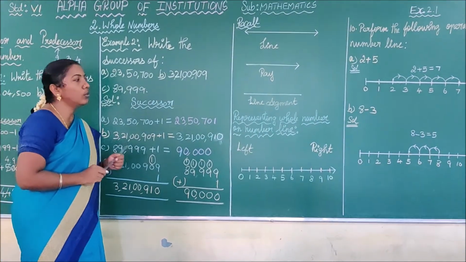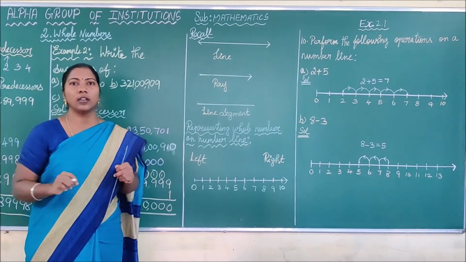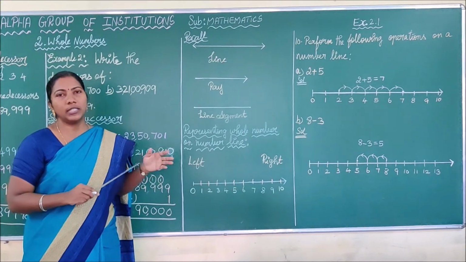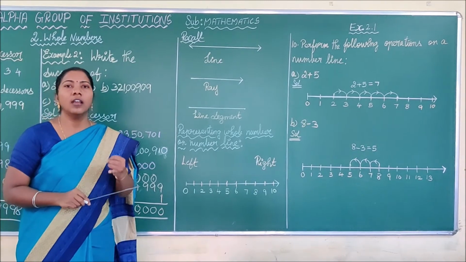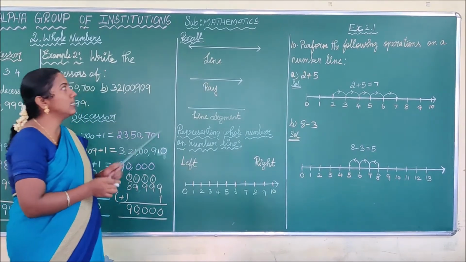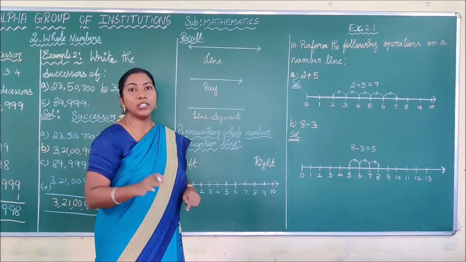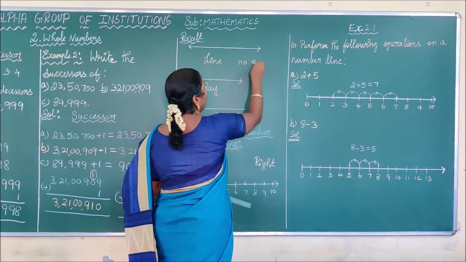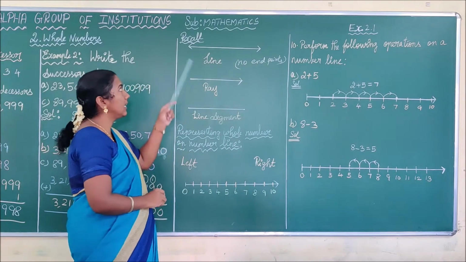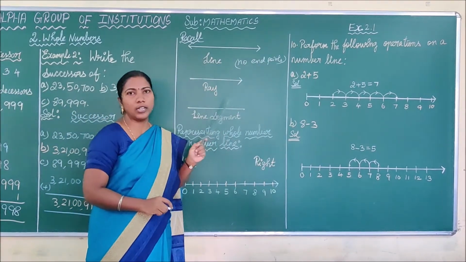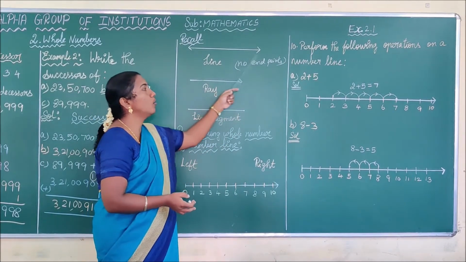Next we are going to represent the whole number on the number line. Before going to represent the whole number, we have to recall some concepts: what is meant by line, ray and line segment. See here, this is the diagrammatic representation of a line. Line means it has no endpoints. It extends in both directions. Do you understand, children? Line means it has no endpoints.